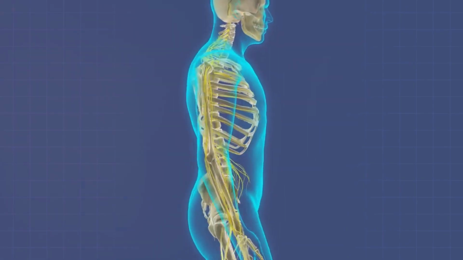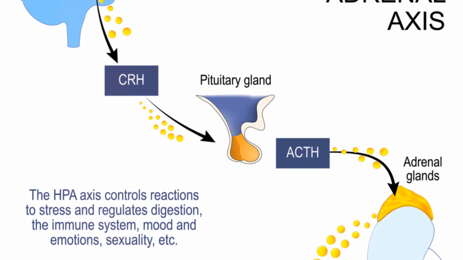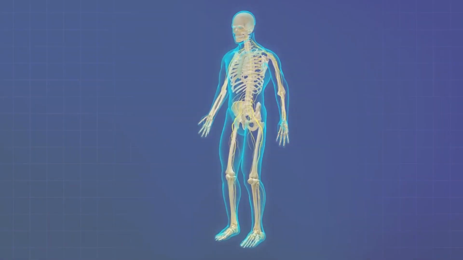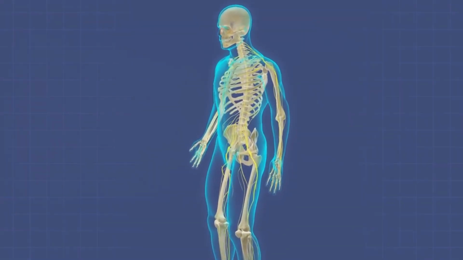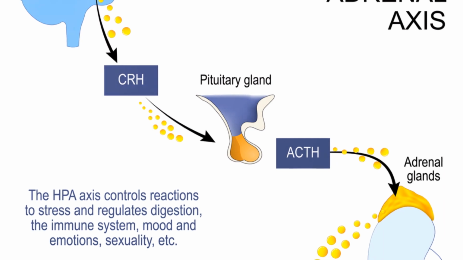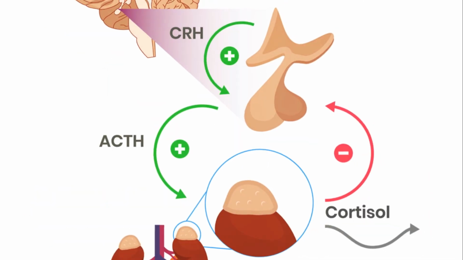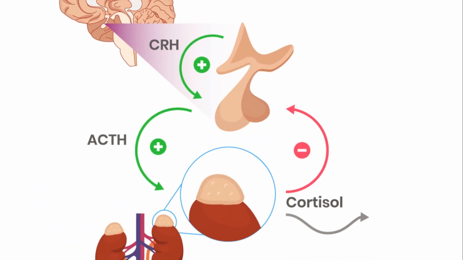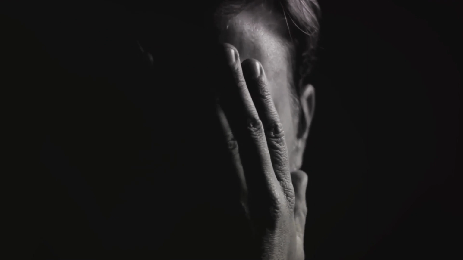To begin, let's shed some light on the HPA axis. This intricate neuroendocrine system is pivotal in regulating our body's response to stress and maintaining homeostasis. The HPA axis is a trio comprised of the hypothalamus, the pituitary gland, and the adrenal glands. Together, they orchestrate the production and regulation of cortisol, our body's primary stress hormone.